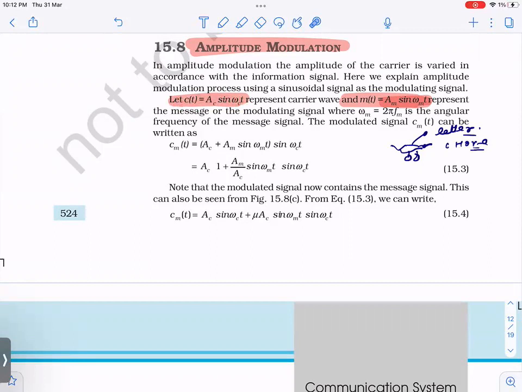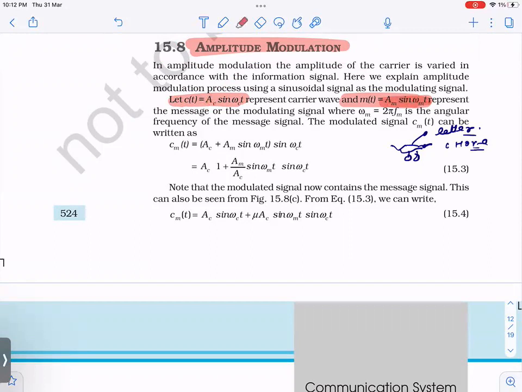So what do we do? We superimpose the signal, right? This is the important point here, on the amplitude. So we are modifying the amplitude. That is why the name amplitude modulation. Correct? How do we modify? Very simple. In this AC, we superimpose this, right?